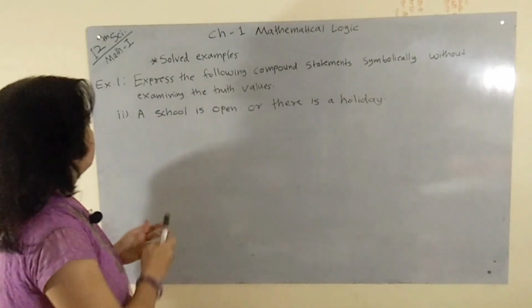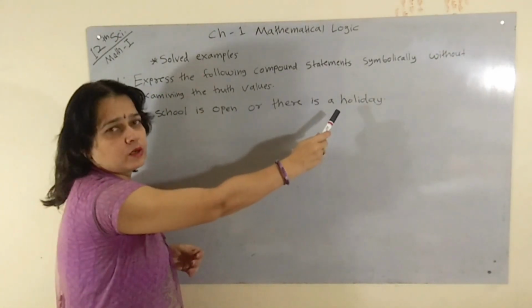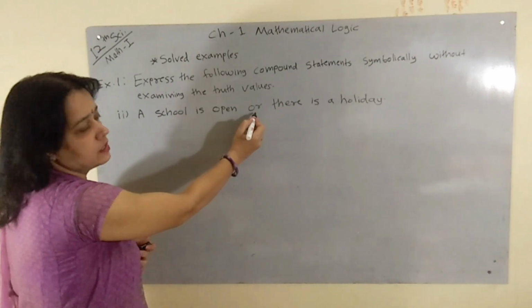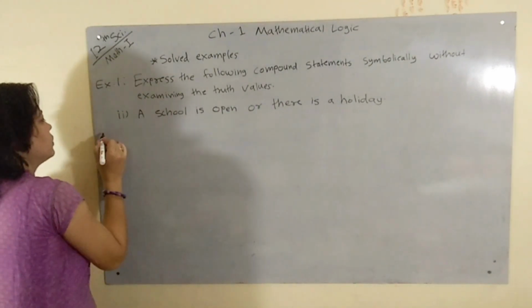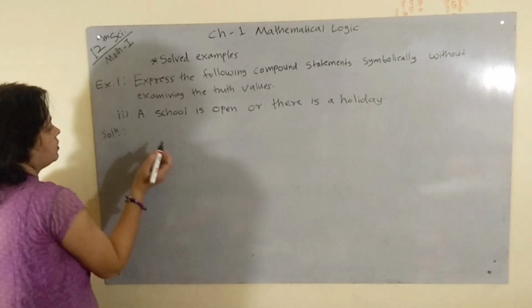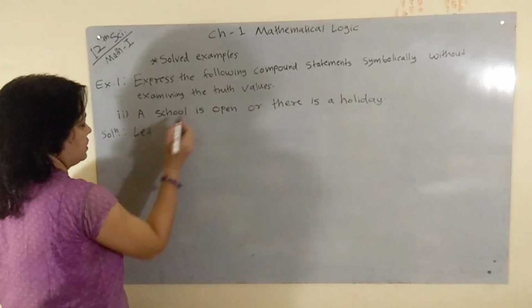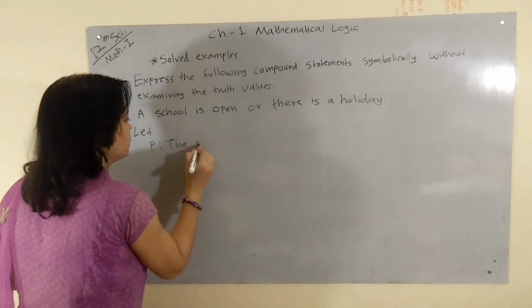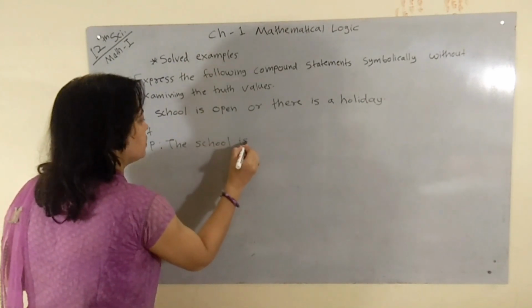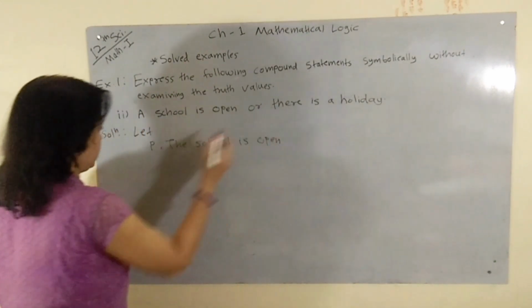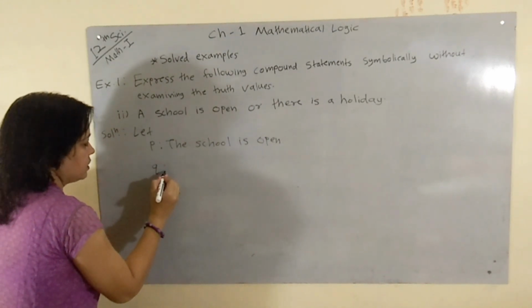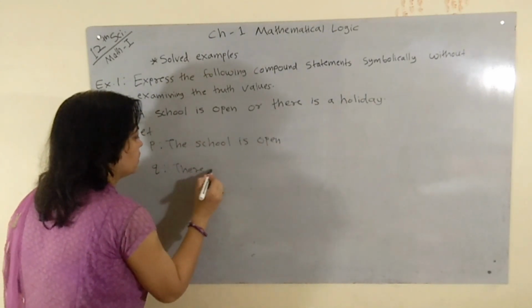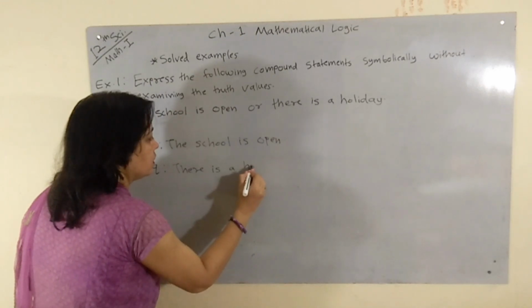Our next example is: a school is open or there is a holiday. Here two statements are connected by the connective disjunction, "or". Its solution: let the first statement P be, the school is open, and the second statement Q be, there is a holiday.